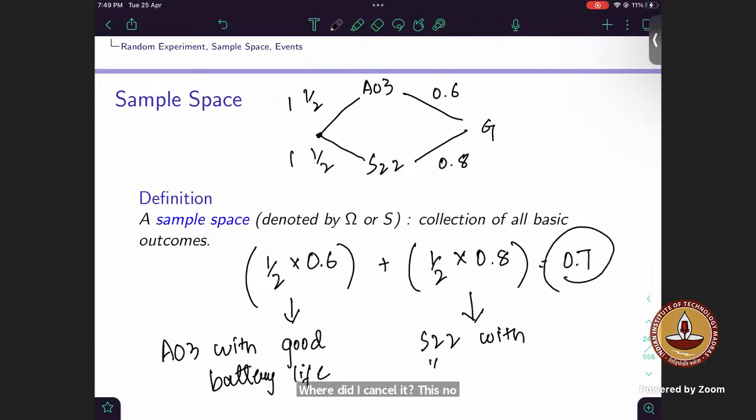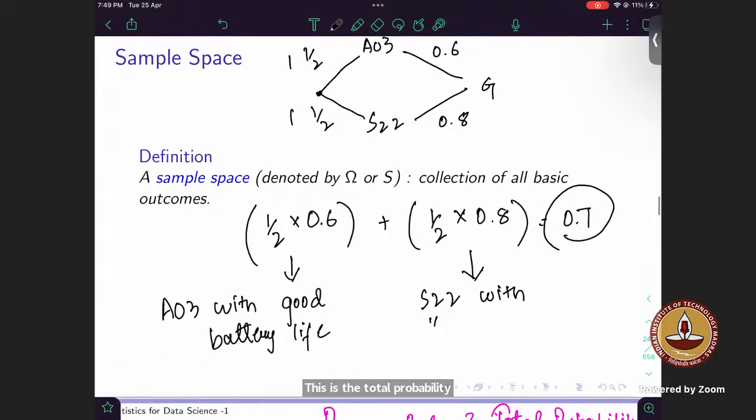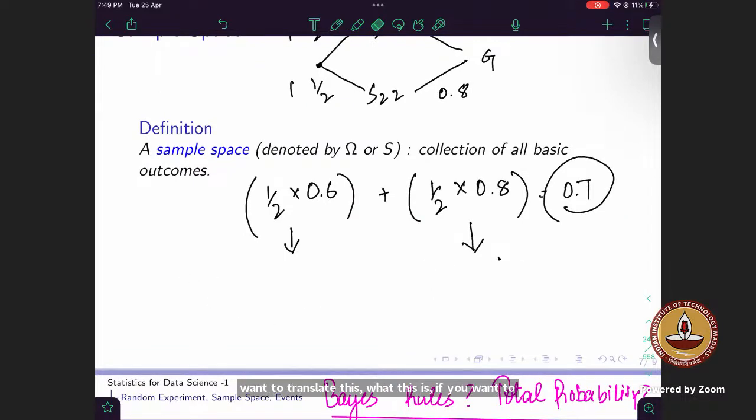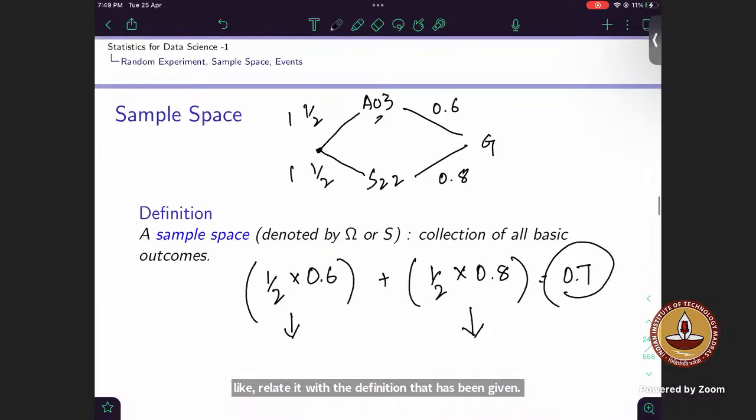The law of using total probability. Yeah, this is basically total probability. If you want to relate it with the definition that has been given, suppose this is my event A and this is my event B. Okay.